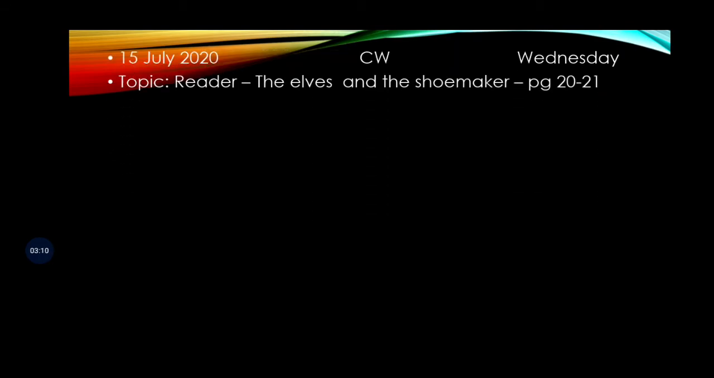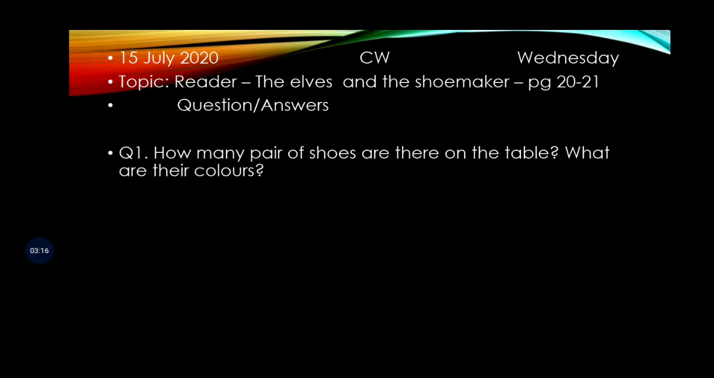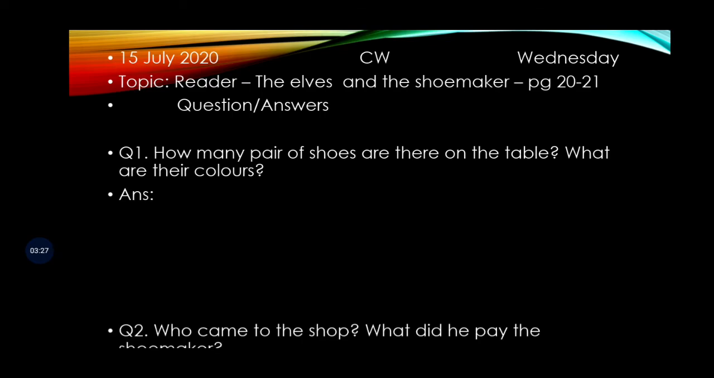Now we have some classwork. This is a sort of an assignment. Okay, so these are the question answers. How many pairs of shoes are there on the table? What are their colors? You have to write their colors, and there were 2 pairs of shoes on the table.